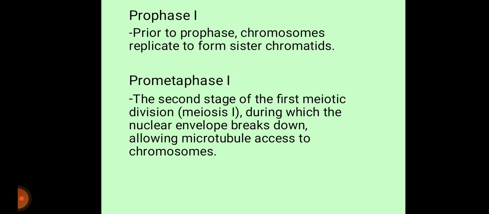Prometaphase 1. The second stage of the meiotic division, during which the nuclear envelope breaks down, allowing microtubule access to chromosomes. During prometaphase 1, microtubules attach at the chromosomes' kinetochores and the nuclear envelope breaks down.